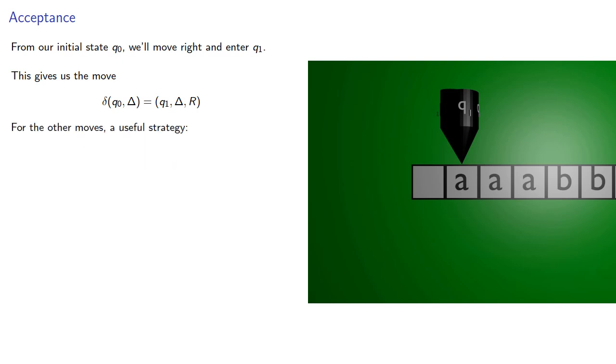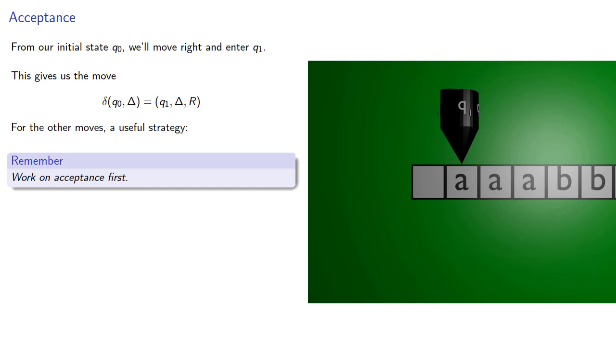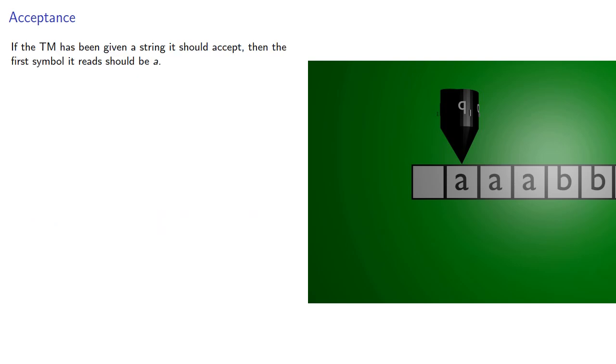For the other moves, a useful strategy: work on acceptance first. In other words, start by making sure the Turing machine accepts a string it's supposed to. So if our Turing machine has been given a string it should accept, then the first symbol it reads should be A. So if we're in state Q1 and read A, we should delete it, print blank, then move right.